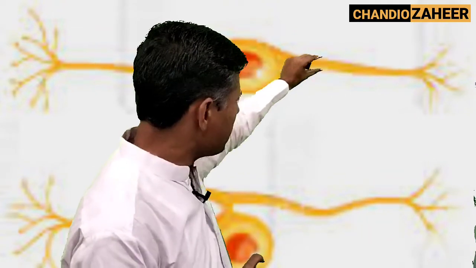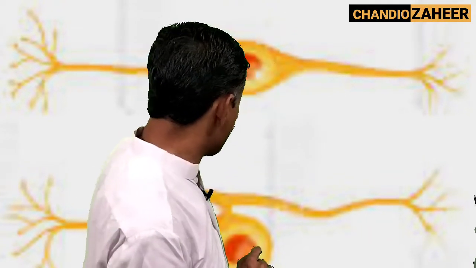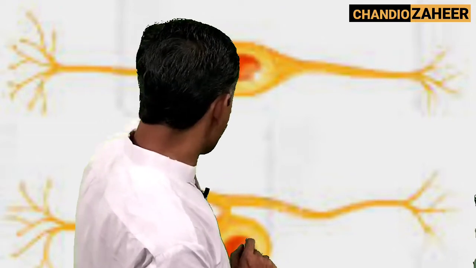In this way, if a soma has two processes, one coming from dendrites towards the soma, and the other going away from the soma towards terminals, the neuron is termed a bipolar neuron.